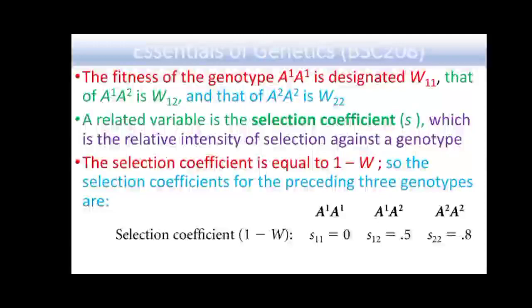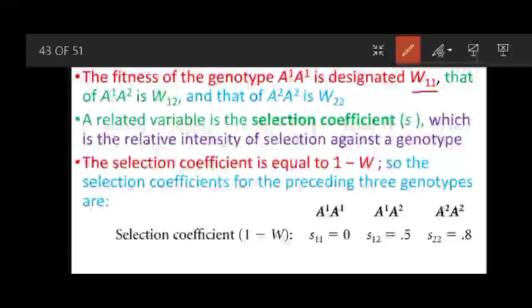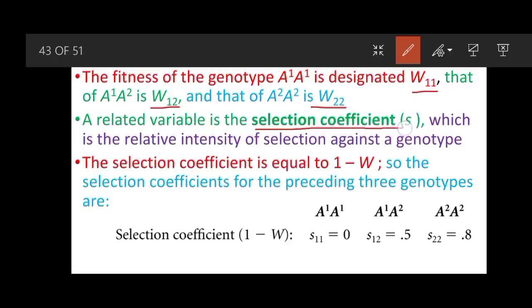So the fitness of the genotype A1A1 is designated W11, that of A1A2 is W12, and that of A2A2 is W22. A related variable is the selection coefficient, indicated by small s, which is the relative intensity of selection against a genotype. The selection coefficient is equal to 1 minus W. So the selection coefficients for the preceding three genotypes will be 0, 0.5, and 0.8 respectively.